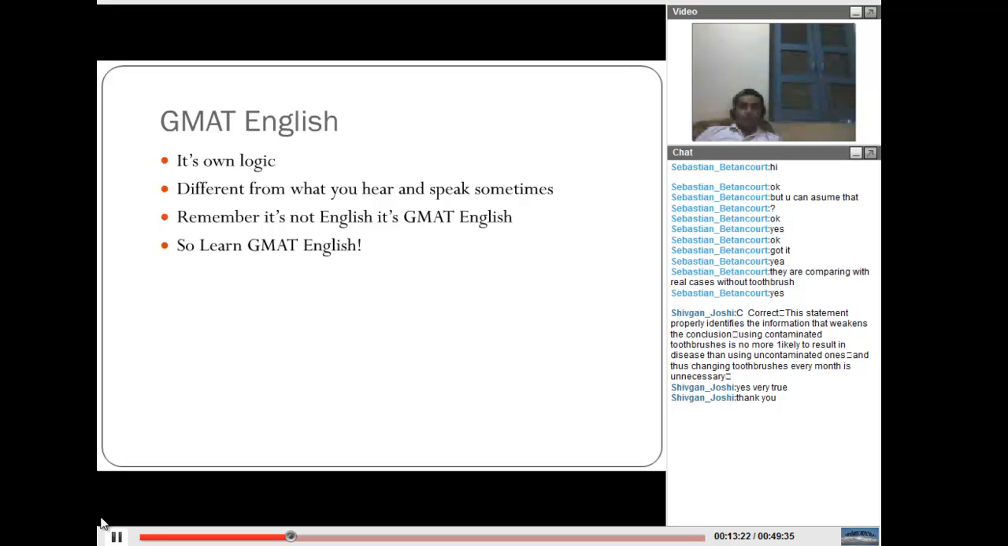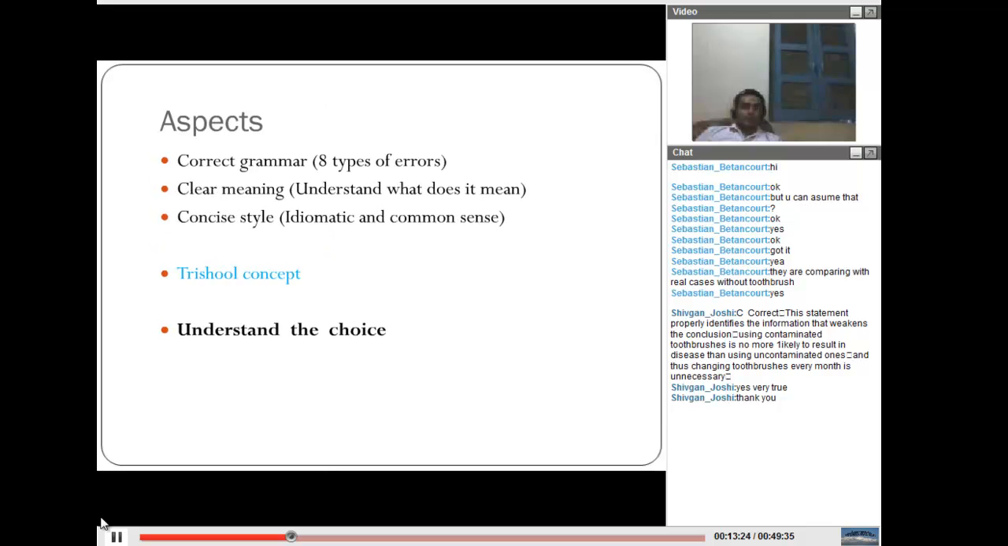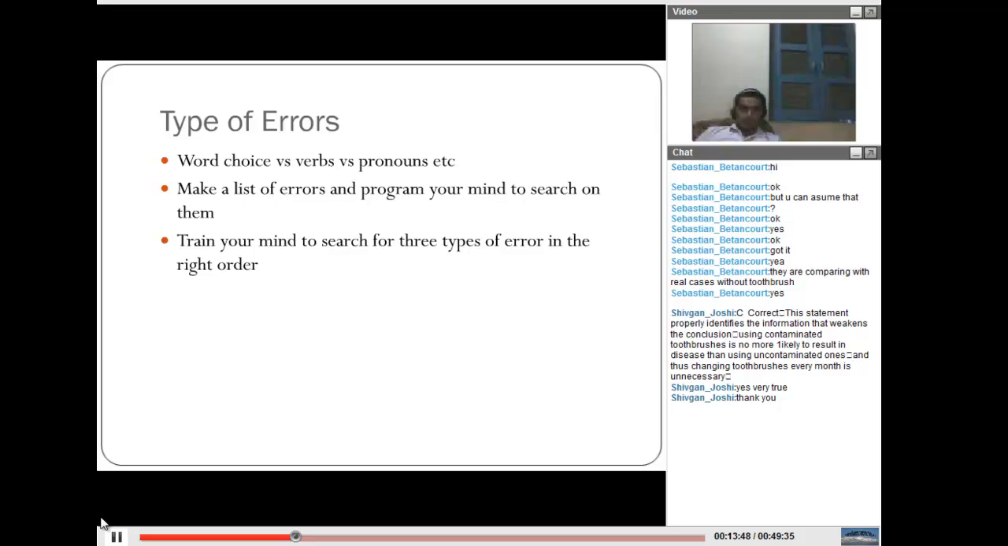We have been talking about three aspects to solve these questions. One is the grammar, where we search for one of the 8 types of error. Next, be very sure that it means the same thing as it is meant to mean. So if it changes the meaning, it goes out. And at the last we look at the idiomatic way. So this was the 3-step method which we are using.